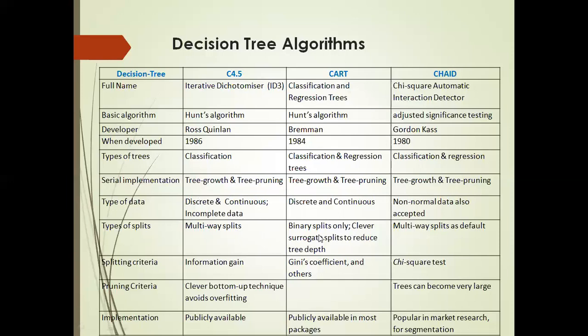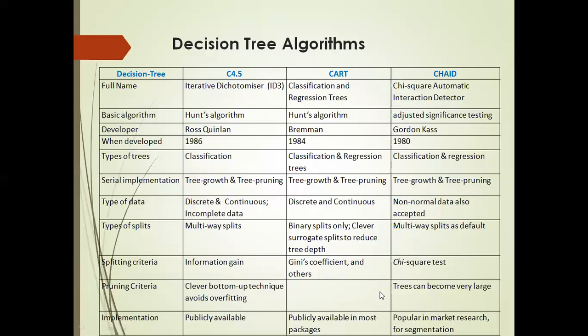Binary splits means either 0 or 1. CART also has clever surrogate splits to reduce tree depth. CHAID uses multi-way splits as default. What is the splitting criteria? For C4.5 it is information gain. For CART it is Gini's coefficient and others. Some of the criteria we have seen, such as least error. For CHAID it is the chi-square test. Pruning criteria: C4.5 has a clever bottom-up technique that avoids overfitting.